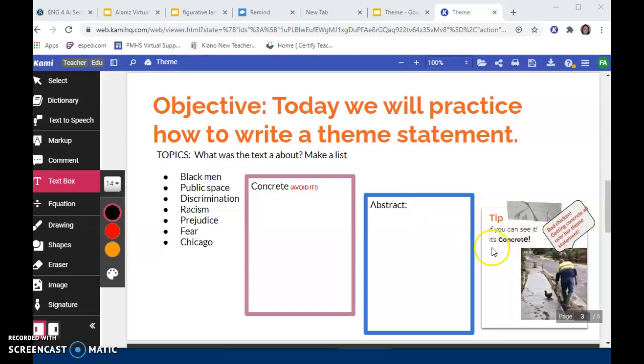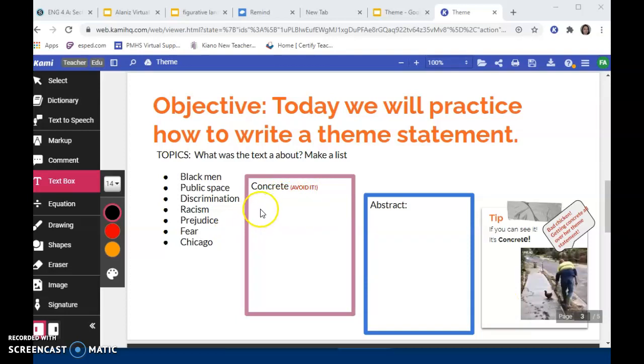If you can see it, it is concrete. Kind of like right here, that chicken going over the concrete.